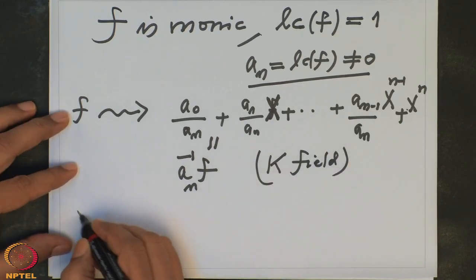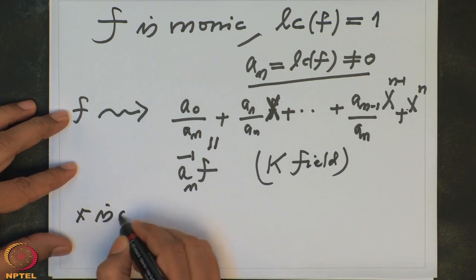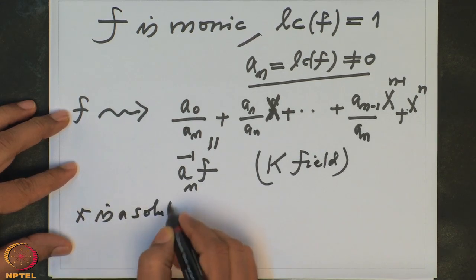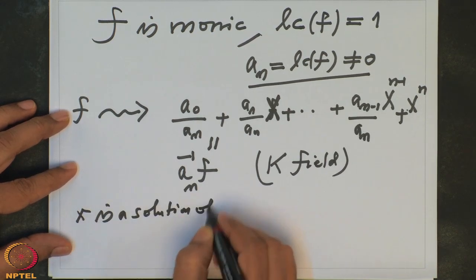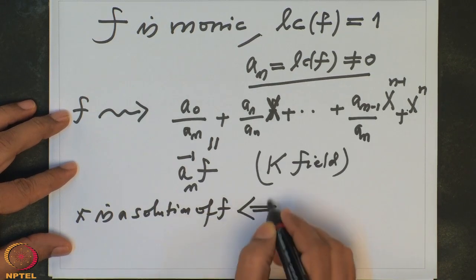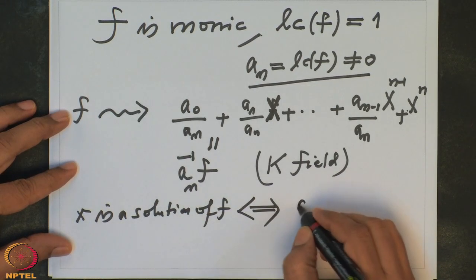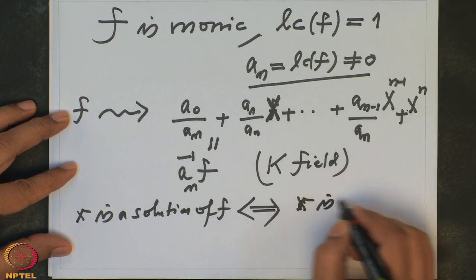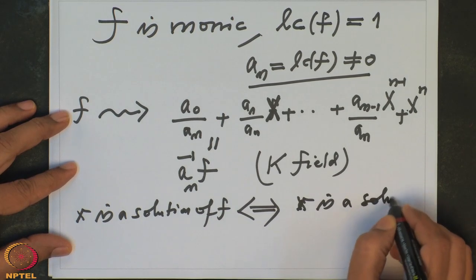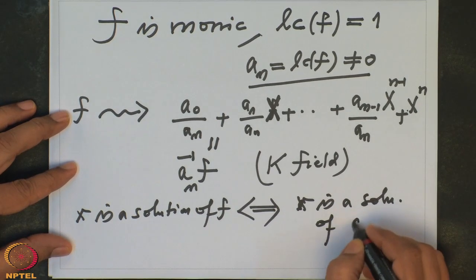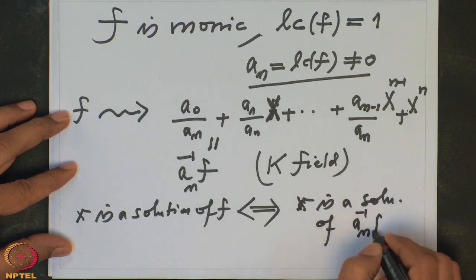So x is a solution of f if and only if x is a solution of a_n inverse times f.